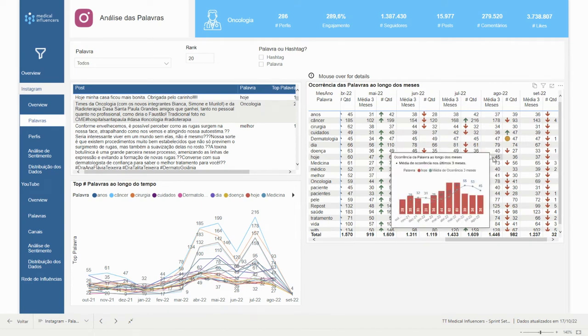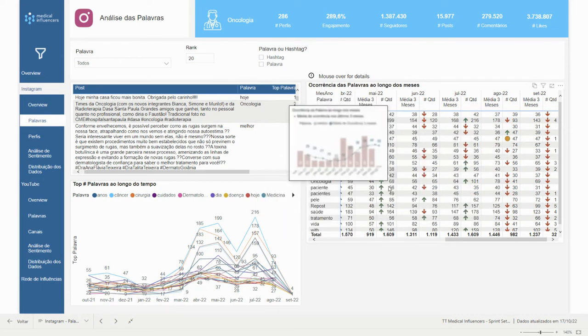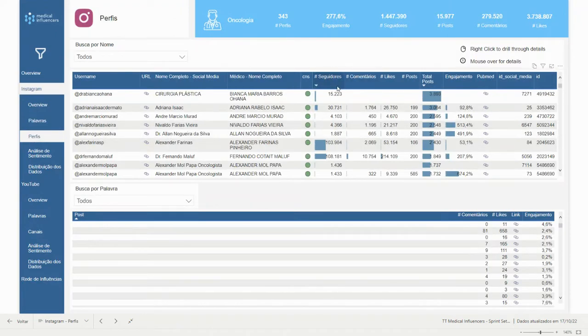This is very interesting to see performance for digital campaigns, right? So you choose the words that you want to follow, and you are going to follow the words that you want to understand their behavior over time.